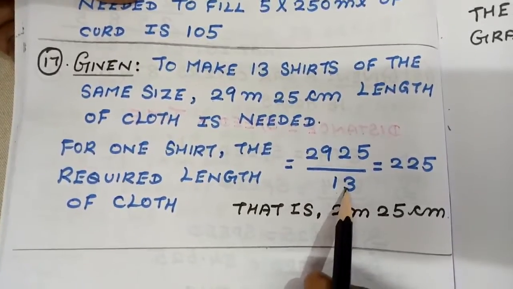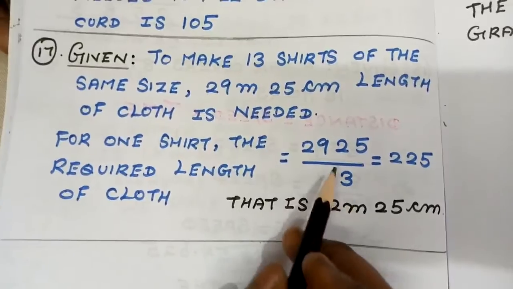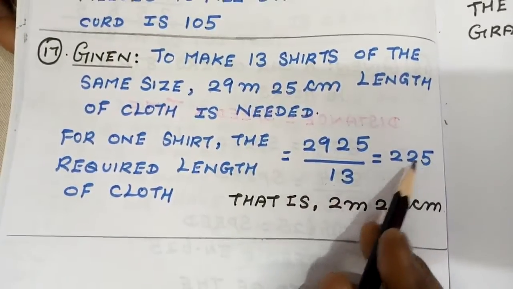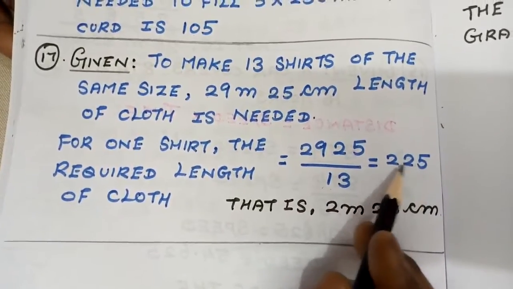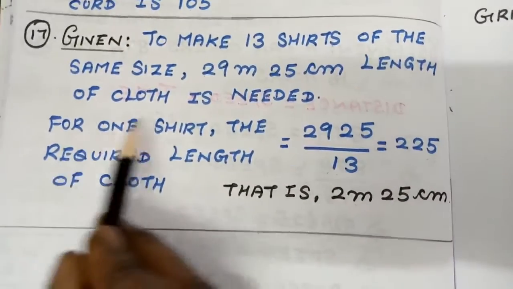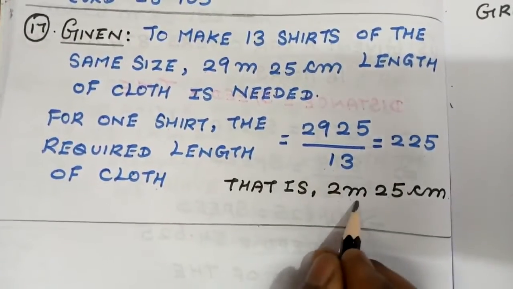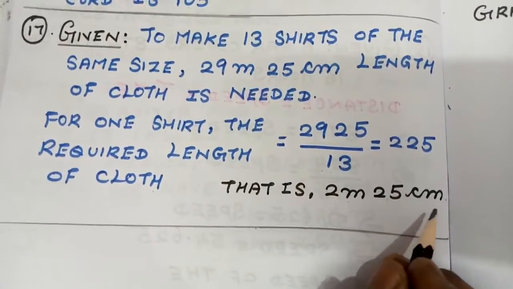If you divide like this, you are going to do the division in your rough work. While you are finding the division, you will get the number 225. The meaning of this is 2 meter 25 centimeter. For one shirt, the required length of the cloth is 2 meter 25 centimeter.